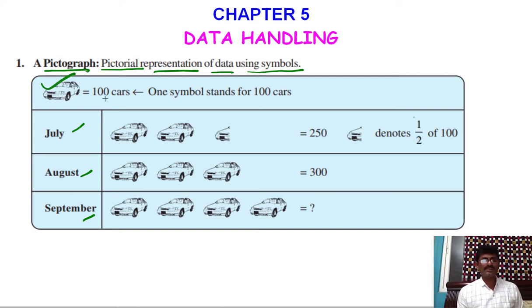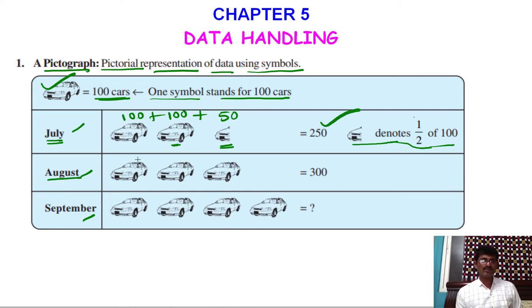Here the car symbol represents 100 cars. So one symbol stands for 100 cars. Here if you observe in July, one full car is there, so it is for 100 cars, and another full car, that is for 100 cars, and a half car. So here you can see half car denotes 1 by 2 of 100. 1 by 2 of 100 means 50. So 100 plus 100 plus 50 is equal to 250.